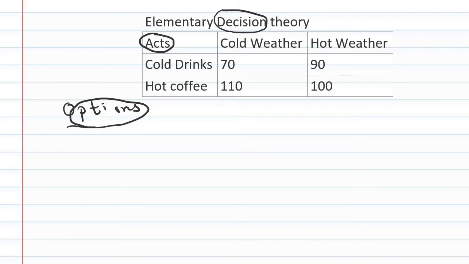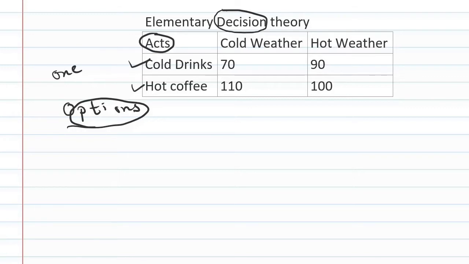Suppose in this written example I want to make a decision. Suppose I am starting a new business, and for my business I am thinking about the business of cold drinks or the business of hot coffee. Out of these two, I want to select any one.